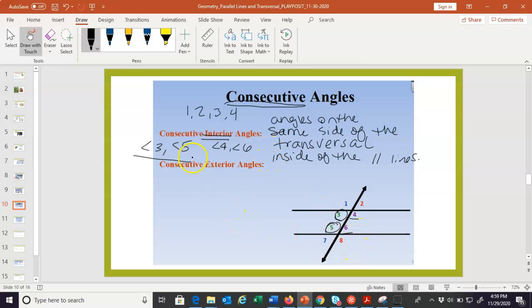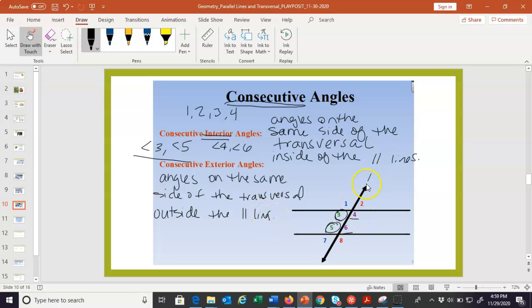All right, so then we have consecutive exterior. I'm guessing you can realize what this is. It's the exact same thing, except they are on the outside. So angles on the same side of the transversal outside the parallel lines.